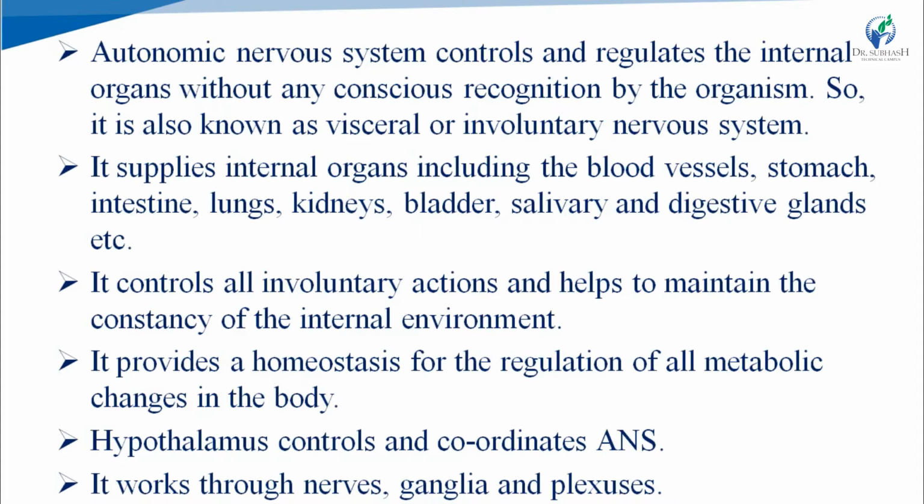We know that the functional unit of the nervous system is the neuron, and a nerve is made up of many neurons. What is ganglia? Ganglia is an accumulation of neurons, and plexus means a network of vessels or nerves. Means ANS works through neurons, nerves, ganglia and plexus.